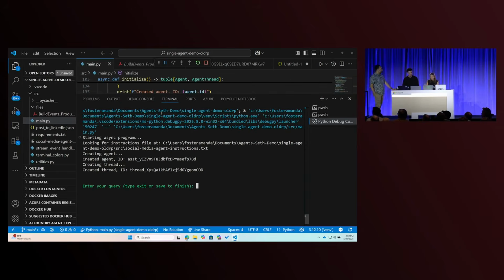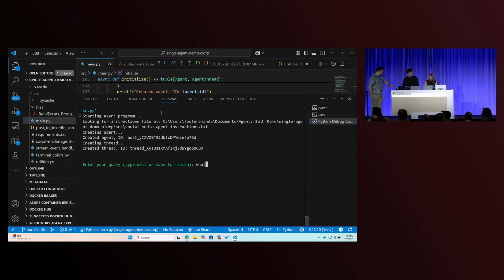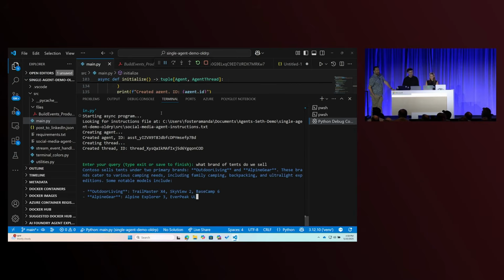Let's ask it about the brand of tents that we sell at Build Events by Contoso and Tents. Here we go. We always just sweat on these, right? Because is it ever going to respond? Because we're showing this stuff live, right? Did it respond? Yeah. Oh, I was trying to fill time. It was really fast.